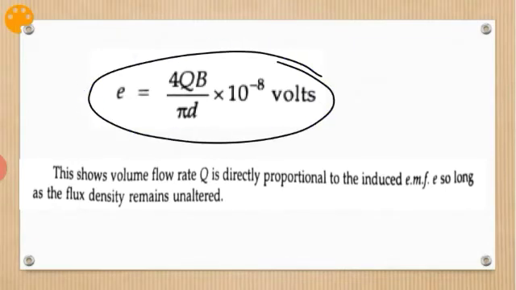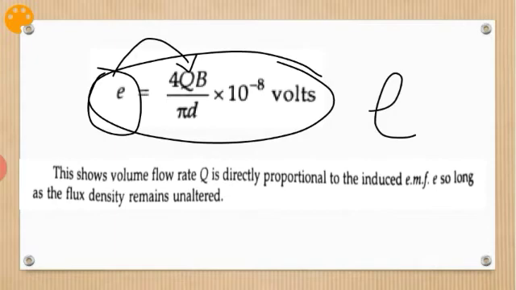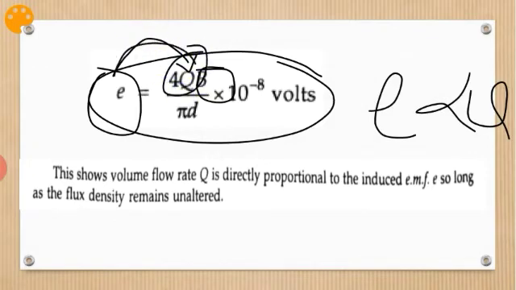What this equation shows is that the induced voltage, the EMF E, is directly proportional to the flow rate Q. So by knowing this voltage, the EMF, we can come to know the flow rate. So long as the flux density remains unaltered, we are measuring the flow rate Q, as Q is directly proportional to E.